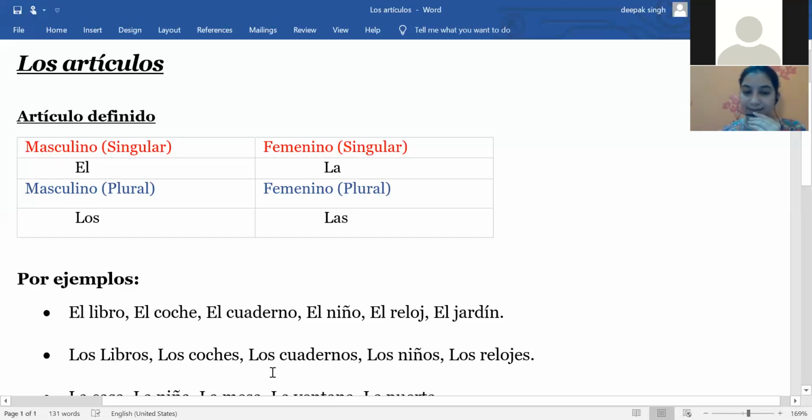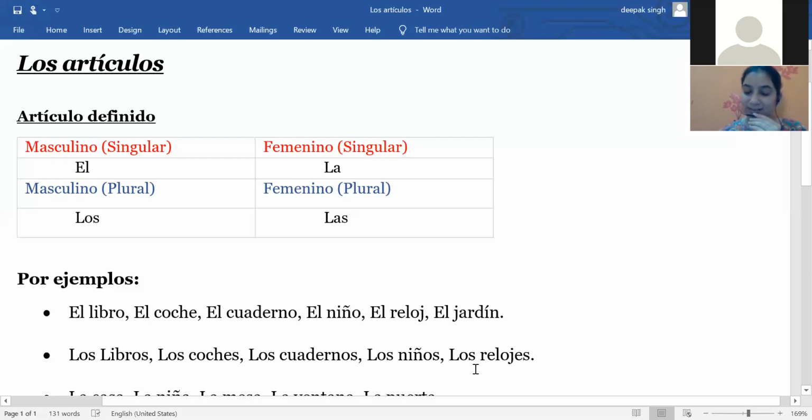And after that, we have los cuadernos. Yes, los cuadernos means the notebooks. So again, I can use los cuadernos de español. So that means I'm talking about the Spanish notebooks. Then after that we have los niños. So niños means again, as I told you, boys or kids. So I can say that the boys are very intelligent, right? So los niños son muy inteligentes. Los niños son muy inteligentes means the boys are very intelligent.